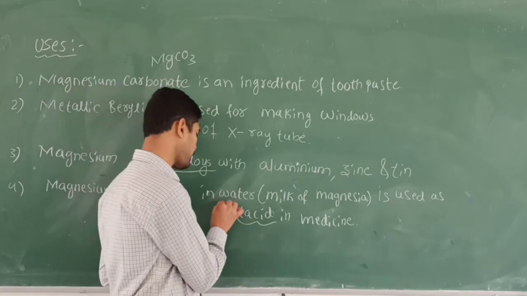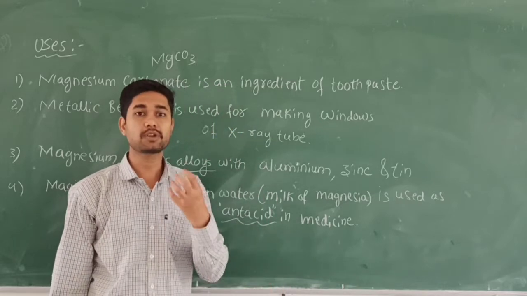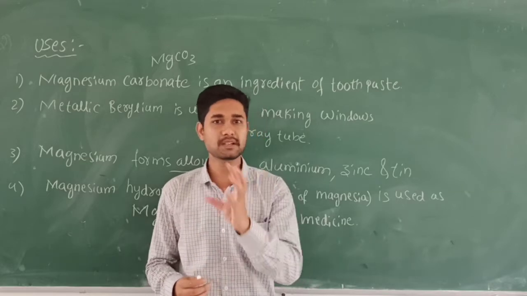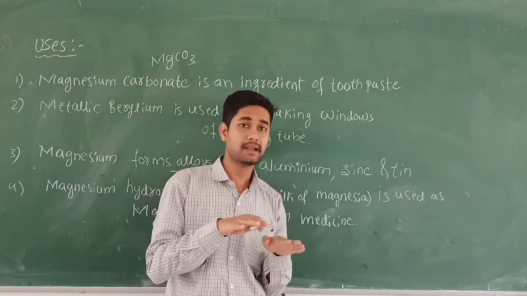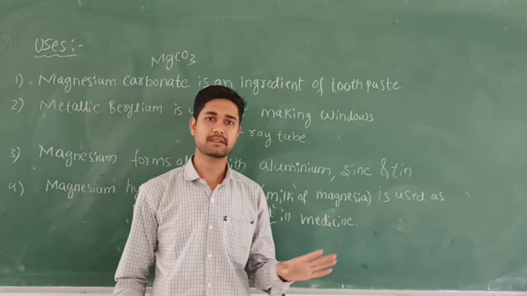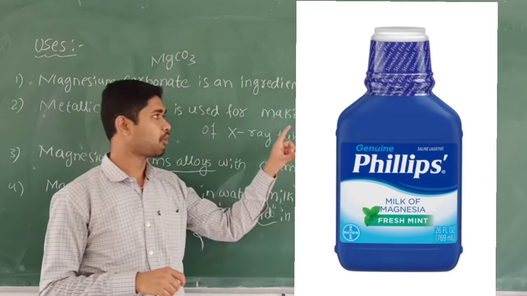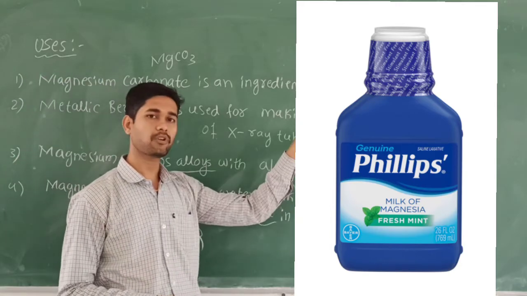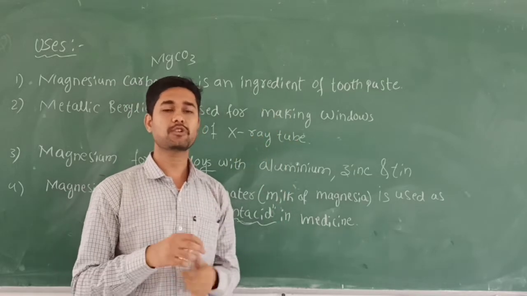So let's understand about antacids. You know this one, when your stomach gets acidity, at that time we are going to use this neutralizer, right? When your stomach gives you excess acid, in order to neutralize, we are going to use some basic compounds, right? A normal reaction: acid will be there, then we treat it with a base, or antacid. The opposite word is called antacid. When you use this antacid in medicine, it brings neutralization in your body. You can see the bottle of this one, that is antacid. That is called magnesium hydroxide, the milk of magnesia. You can see the bottle. It acts as an antacid that is helpful for neutralization of your stomach acidity.